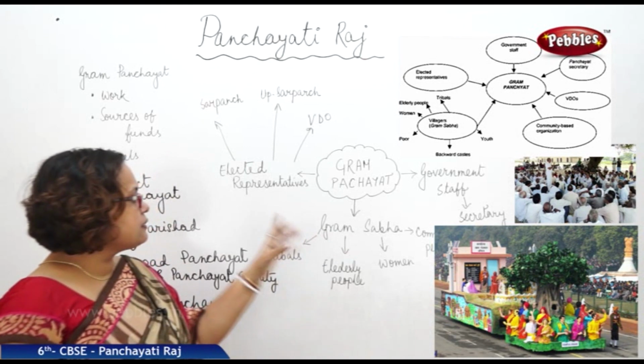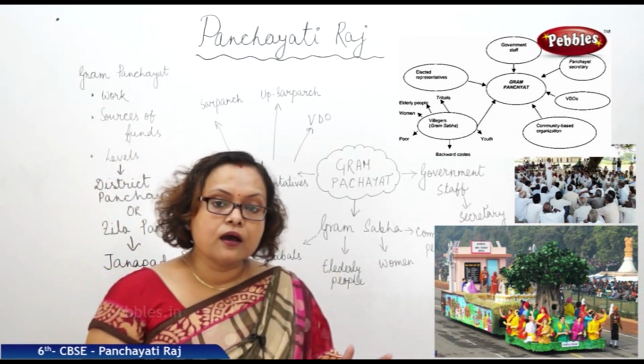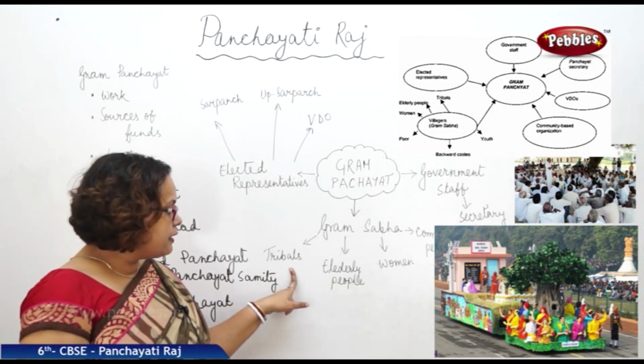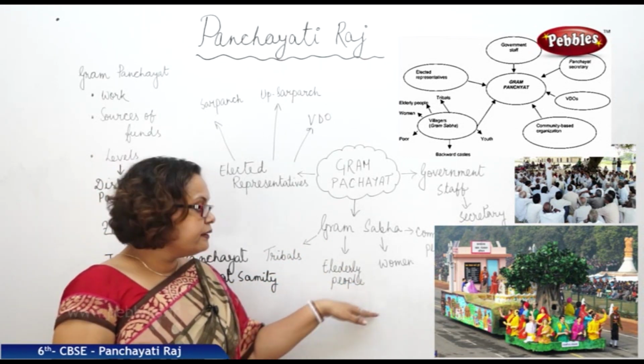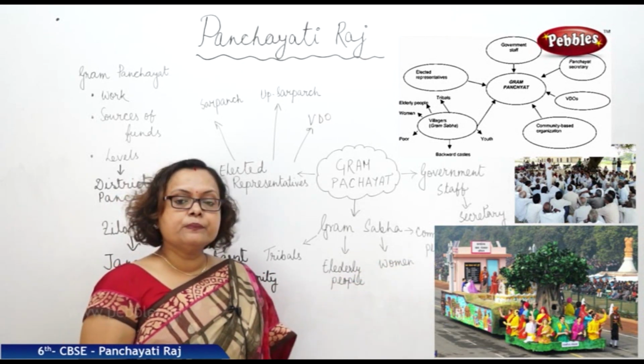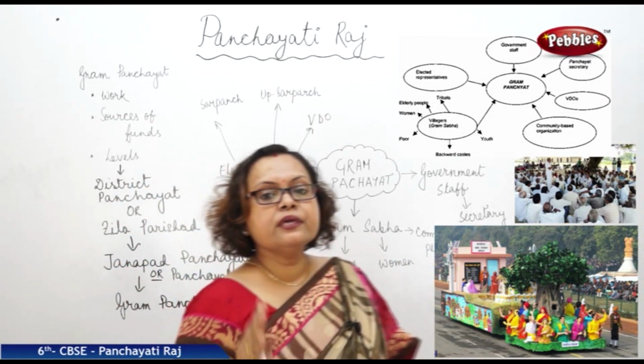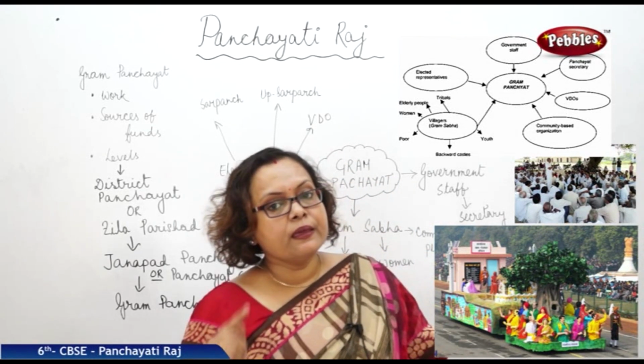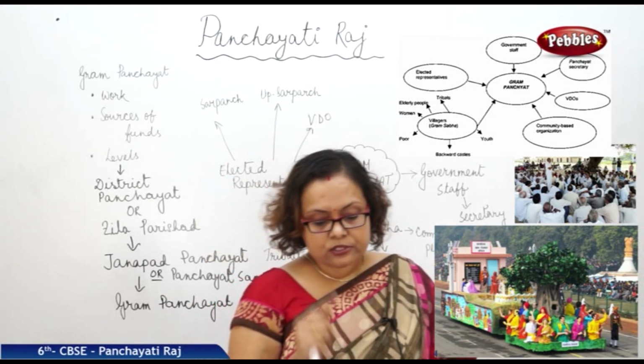So Gram Panchayat consists of a Gram Sabha. Who are there in Gram Sabha? The tribal people are there, the elderly people are there, women, common people. So anyone who is above 18 years old is a member of a Gram Sabha.